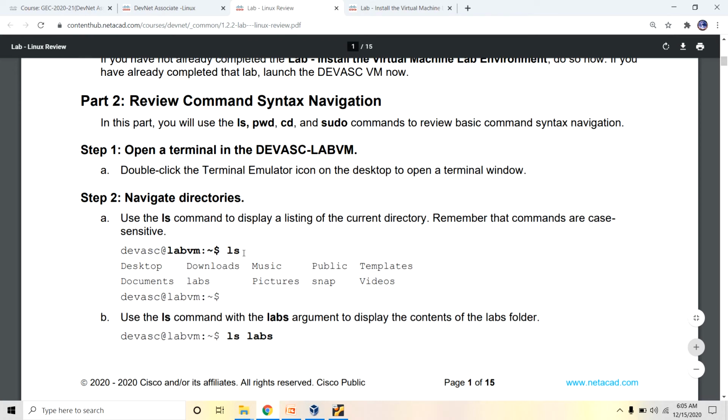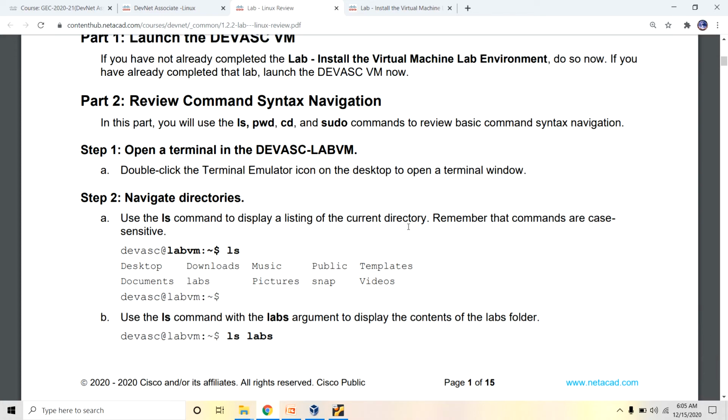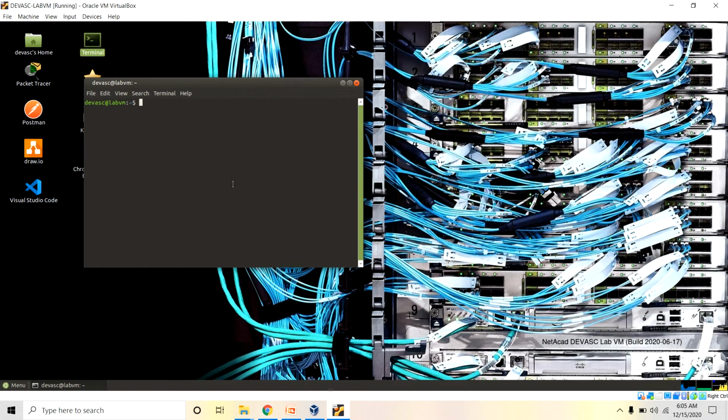In the DevNet lab, you can use the ls command. Use the ls command to display the listing of the current directory. Remember that commands are case sensitive. Now you can use ls. These are the different items: Desktop, Documents, Downloads, and labs, snap.